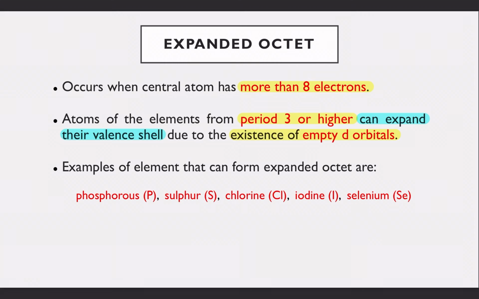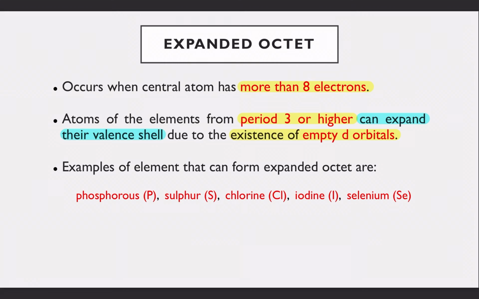So, the elements that can form expanded octet are phosphorus, sulfur, chlorine, iodine, selenium, okay. Anyone who is in period 3 or higher lah, okay. So, if you draw the Lewis structure for PCl5, it will look like this.